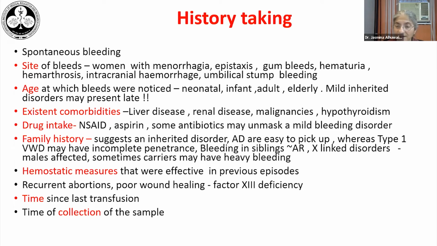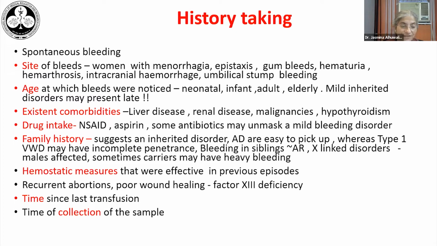We must remember this. If there is bleeding in siblings, but not in the parents, autosomal recessive inheritance can be suspected. And if it's the males who are affected, then we are looking at X-linked disorders. But sometimes we must remember that carriers of X-linked disorders may also have heavy bleeding. This is true for hemophilia A and hemophilia B.